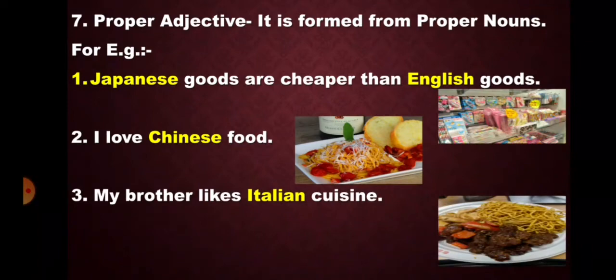Proper adjective. It is formed from a proper noun. For example, Japanese goods are cheaper than English goods. I love Chinese food. My brother likes Italian cuisine. Now, here words such as Japanese, English, Chinese, Italian are formed from the proper noun. So what is it? It is a proper adjective.